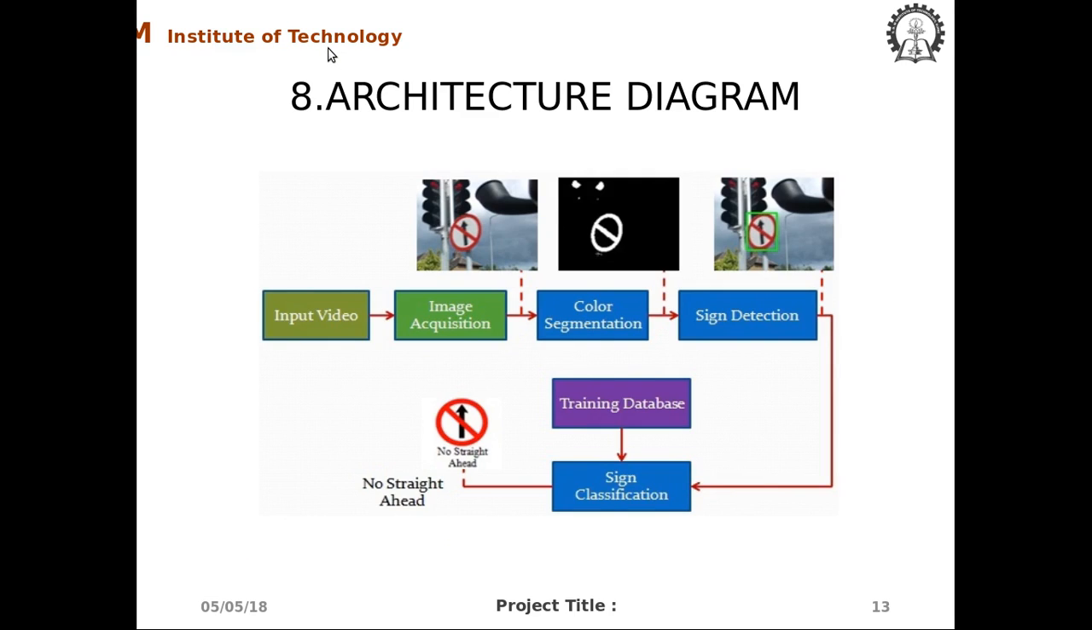First, the input video is being inserted and it is being converted to grayscale. The sign which is cropped and fixed to the screen, it is passed to the sign classification to classify. It is matched with the training data which has been trained earlier and the output is given.